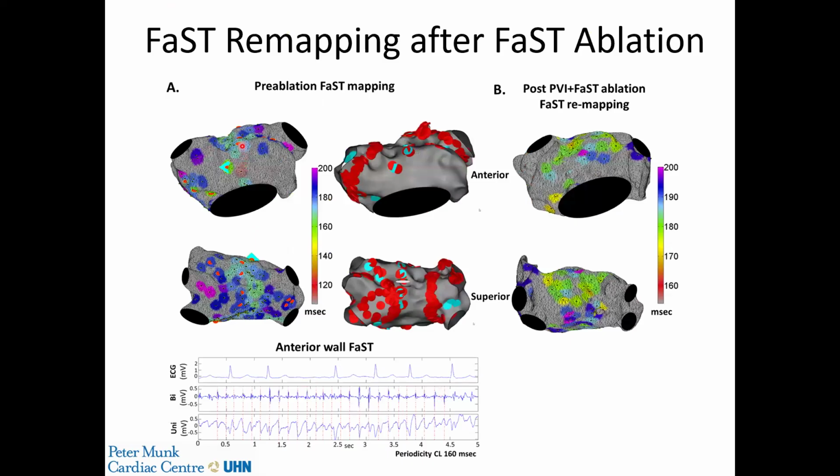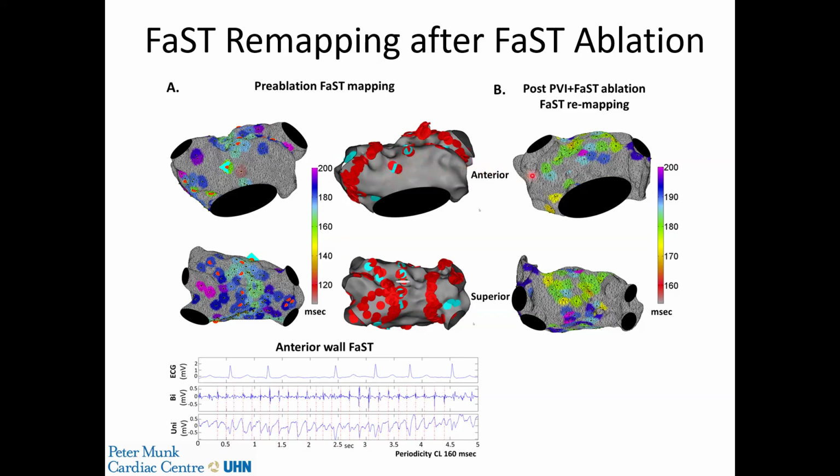We did do FaST remapping after ablation in this randomized controlled trial in a handful of patients. And this is one example where this is an AP projection in a patient showing FaST sites on the anterior wall. And these are the electrograms of that FaST site. Again, sustained periodicity in the bipolar electrogram and QS morphologies in the unipolar. We then ablated the pulmonary veins, and we ablated the anterior FaST sites, shown here with the red tags.